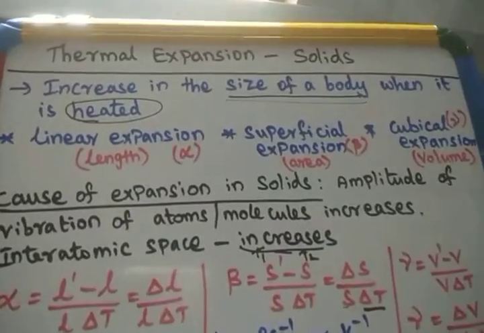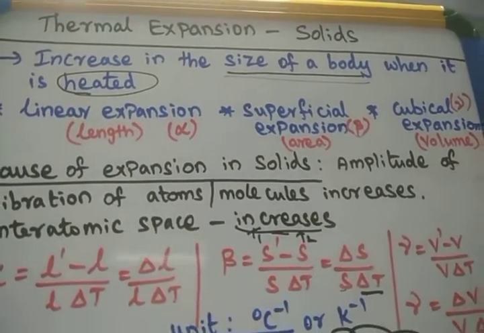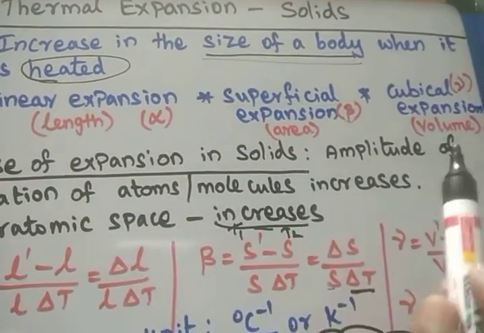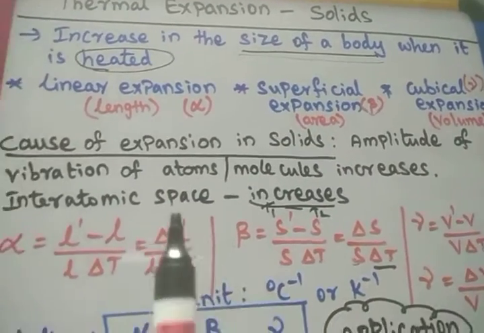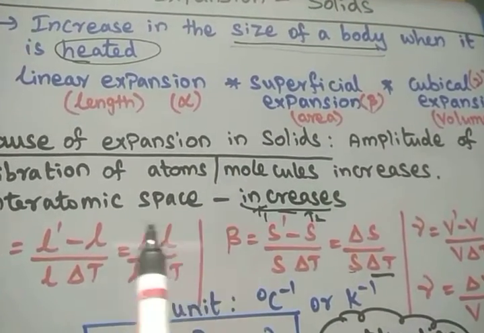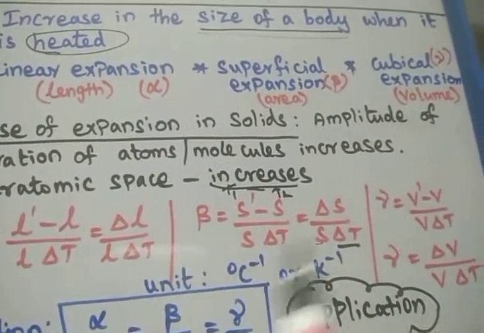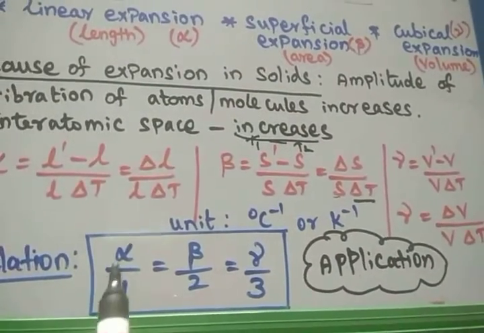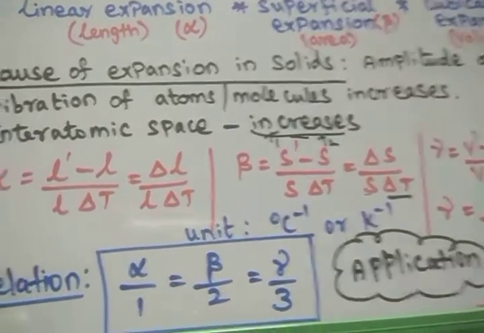So it is very simple, students: whenever heat is applied, the size of the body increases. This is called expansion. This expansion may be lengthwise, area-wise and volume-wise, called alpha, beta and gamma. It increases because of the increase in interatomic space. So we have the equation for the coefficients of expansion, and the relation is alpha by 1 equals beta by 2 equals gamma by 3.